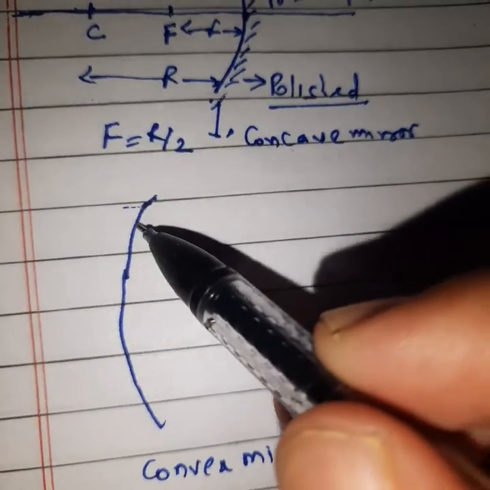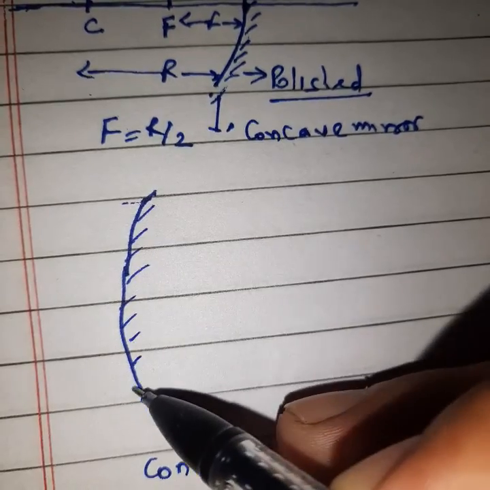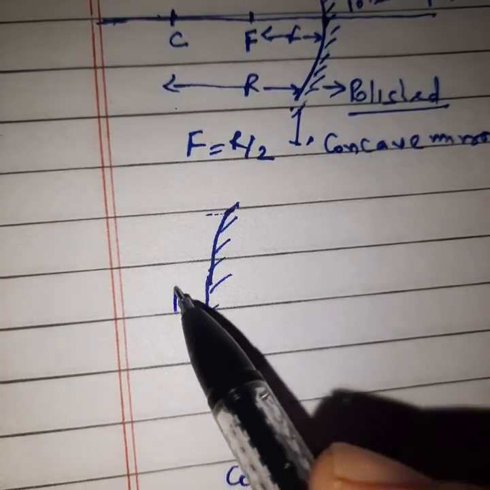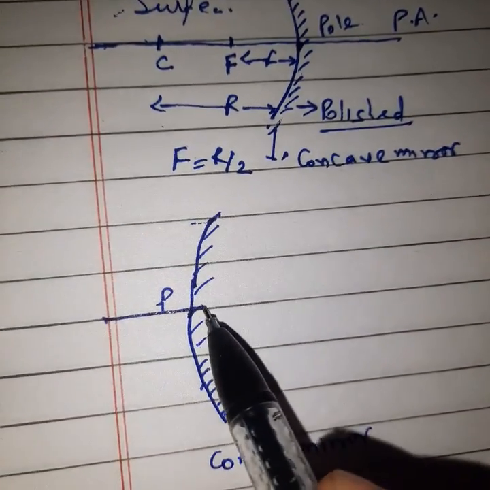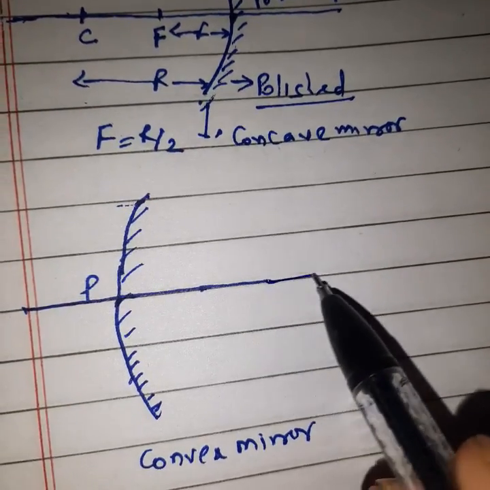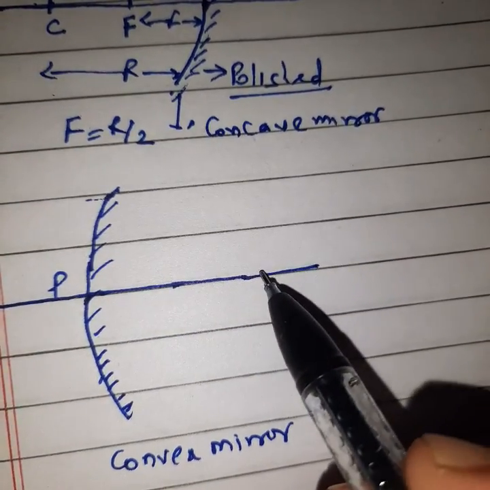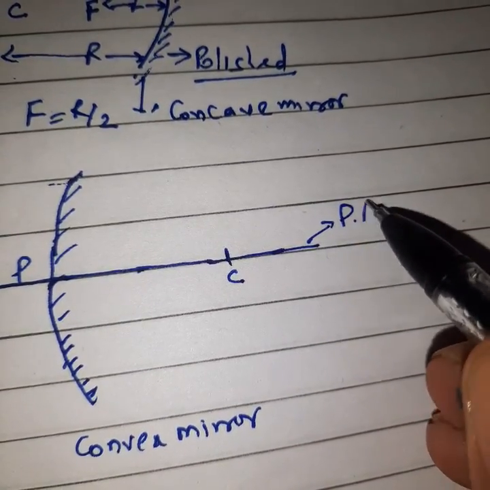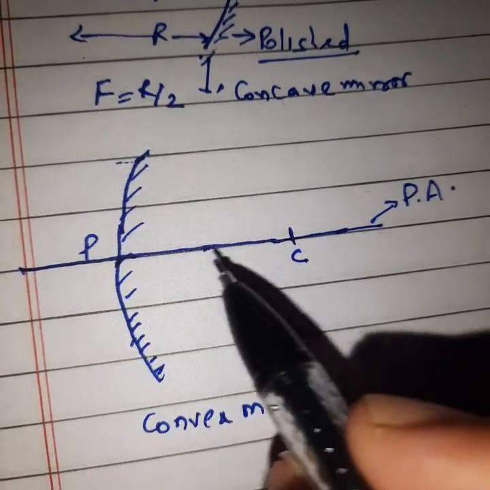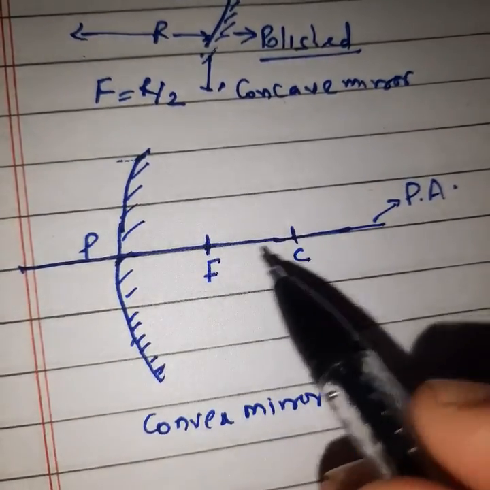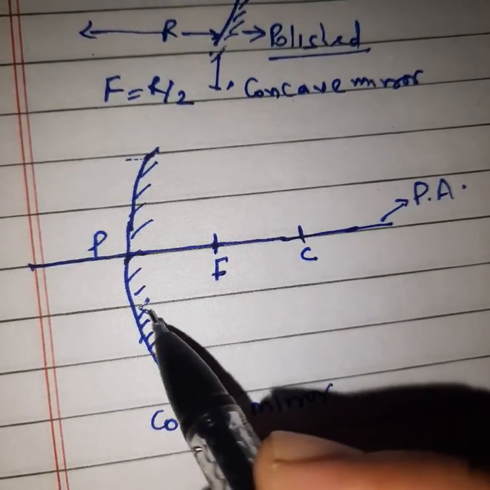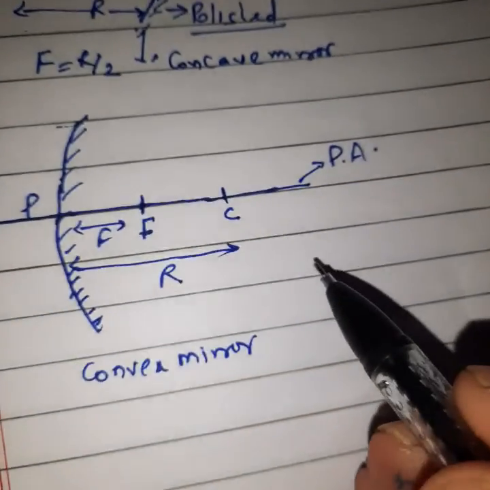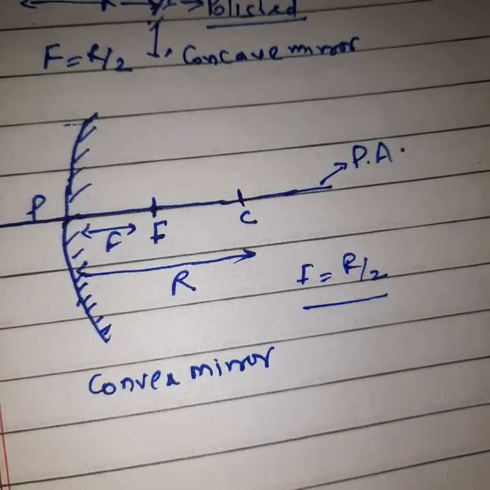Convex mirror. In the convex mirror you can see the polish will be on the inner part of the curved surface. Okay, so we can say the midpoint will be what? Pole point. When you pass any line through the pole point and the center of curvature point, this will be the principal axis. Okay or not? Okay, take the midpoint between P and C. This will be the focus point. From this point to this point is R, and this is your F. Then we can say F is equal to R by 2.